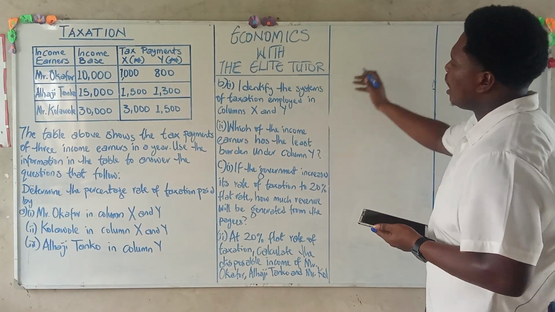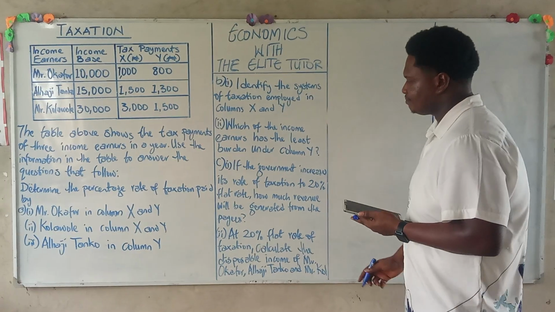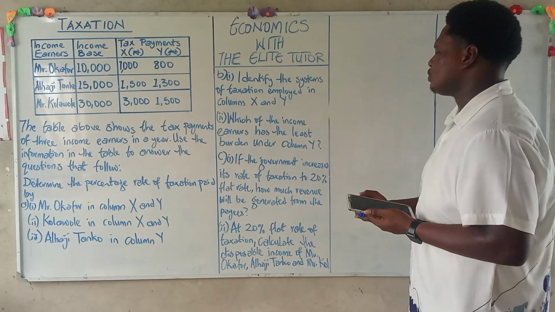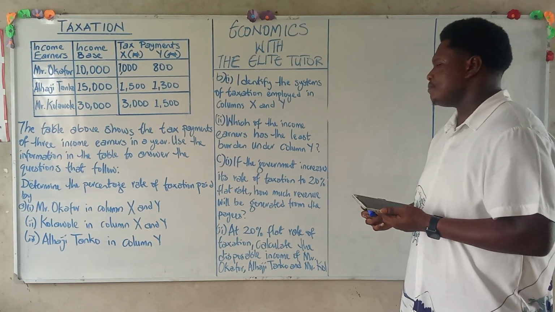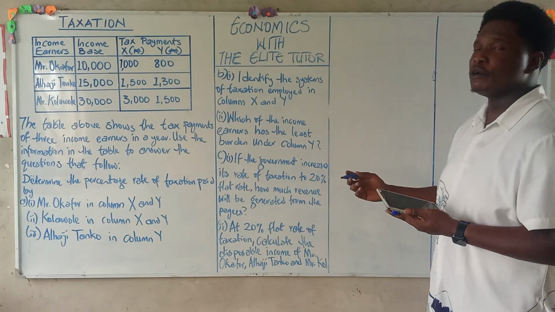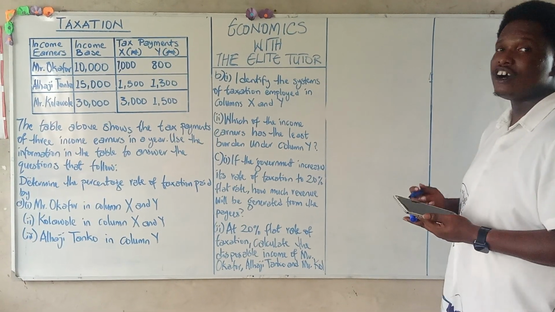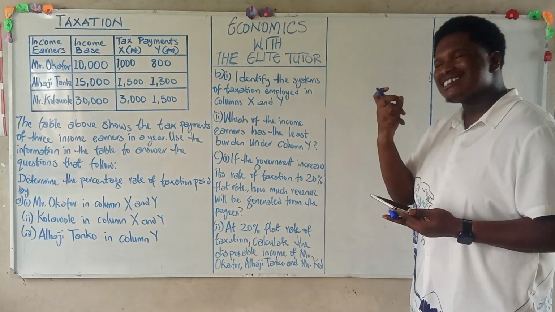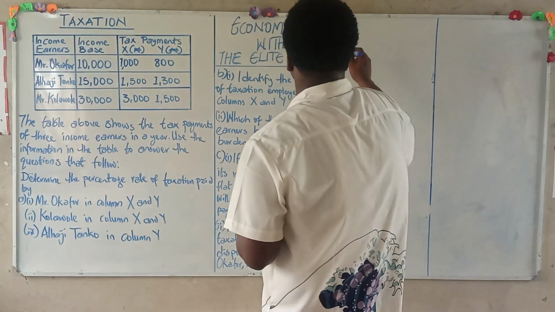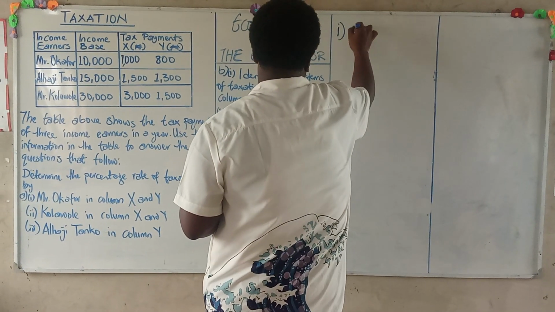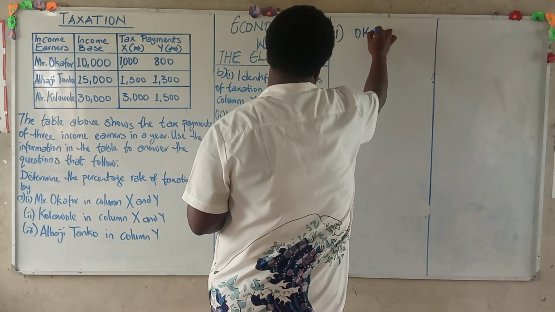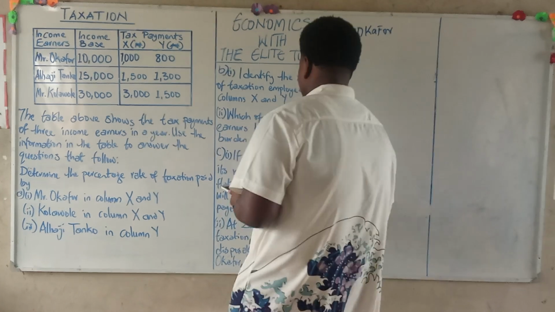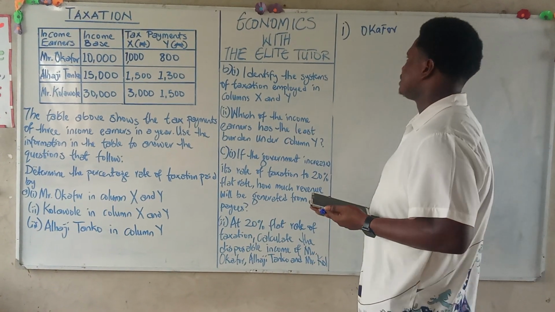Alright. Now we are going to be looking at C. We want to calculate how much revenue will be generated from the payees. And this money that is being generated from the payees goes to the government account, which is tax. Now let's look at Mr. Okafor. We have for Mr. Okafor. Don't forget we have a flat rate of 20%.